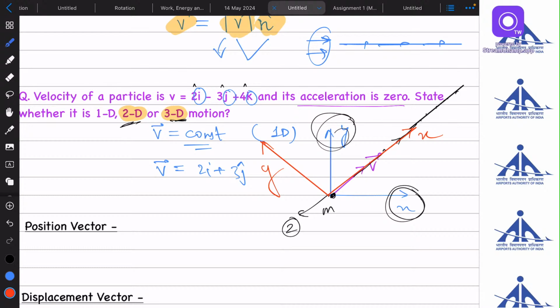Are you getting my point? Only x will change. So if only x will change, it will be one dimensional, y will not change. So if velocity is constant, we need not to check anything else. The body will move in a straight line always, and it will be called as a one-dimensional motion. Okay.